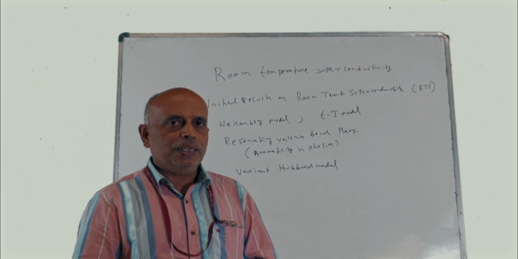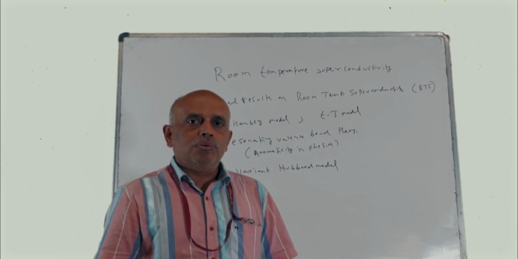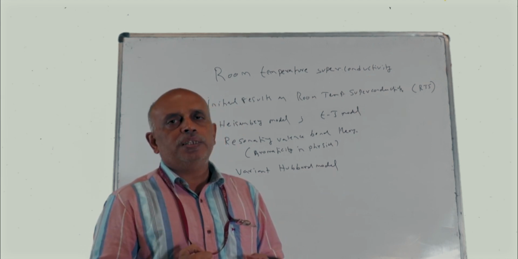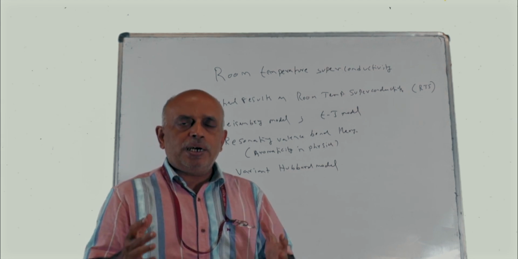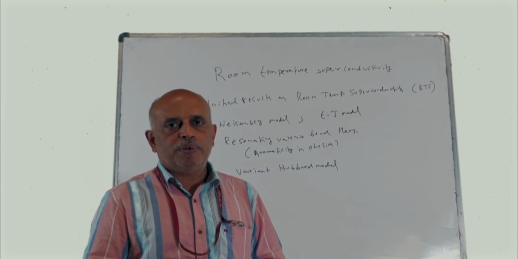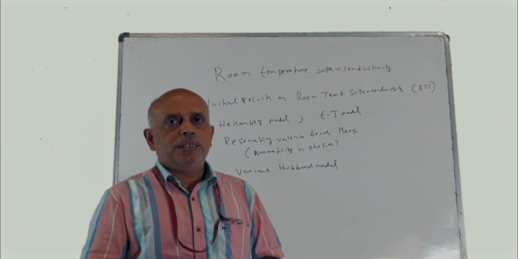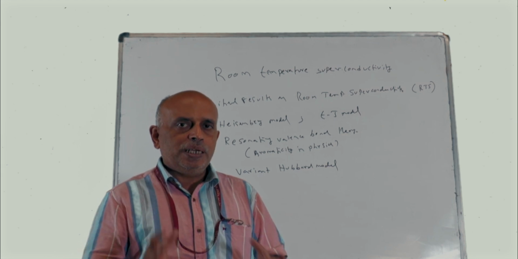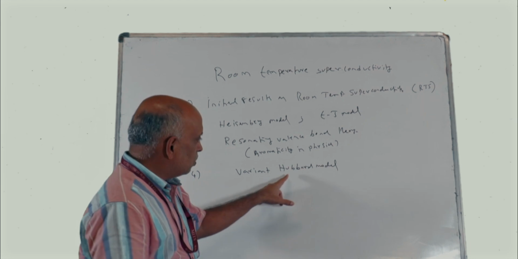Now, as we discussed earlier, in high temperature superconductivity, the glue or the force which holds the electrons together, which causes an attractive force between the electrons, is not because of the phonon media, but because of the electronic properties. Electron correlation is that electronic property: how an electron interacts with another electron. That gives the glue, that gives an attractive force. It has nothing to do with lattice vibrations. The theory of strong electron correlation is captured in what is known as the Hubbard model.